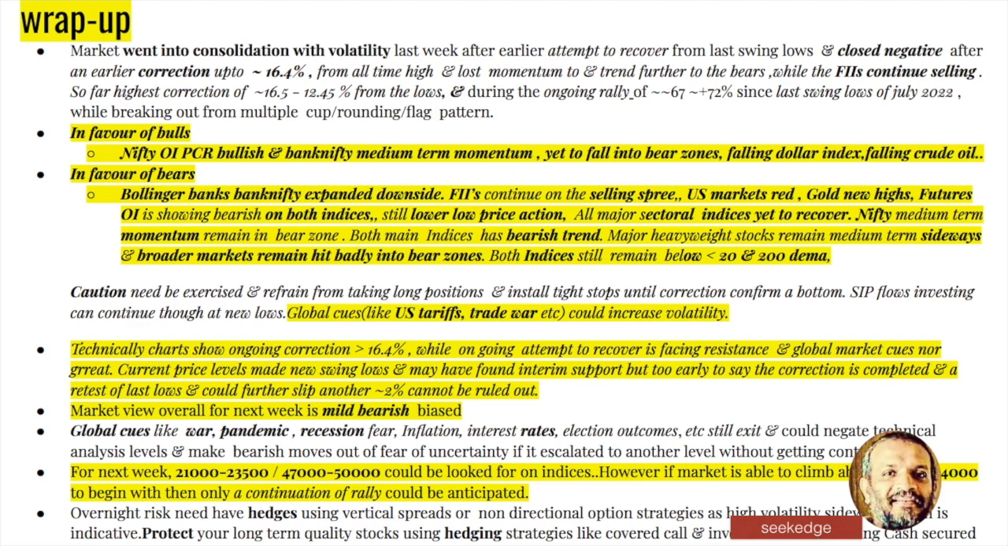Now for the next week, 21,000 to 23,500 is the level that I did for the Nifty, and 27,000 to 50,000 is the level that I did for Banknifty. Now remember, we have to move about 26,000 on the Nifty and 54,000 on Banknifty to reach the record. It's quite far away, about 4,000 points away, and 6,000 points away for Banknifty. Until then it may be consolidating, expanding, or correcting. That's all that may happen.